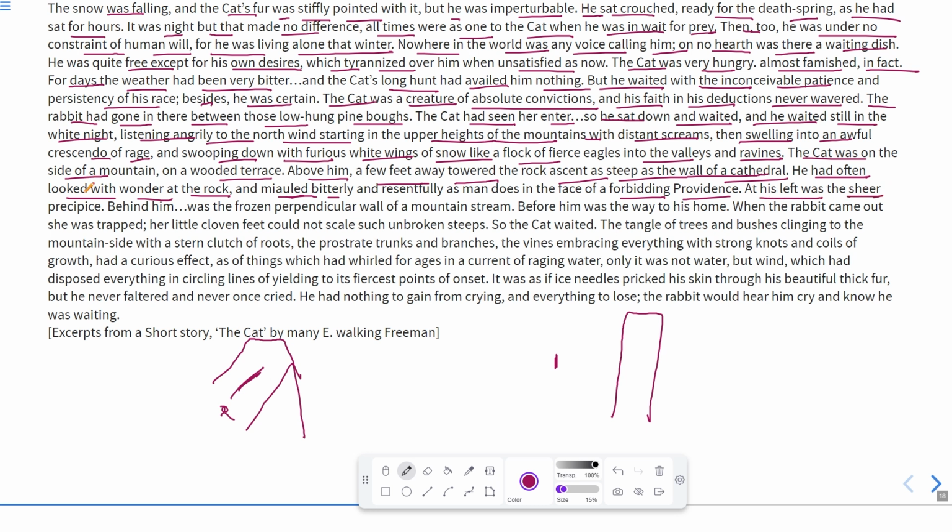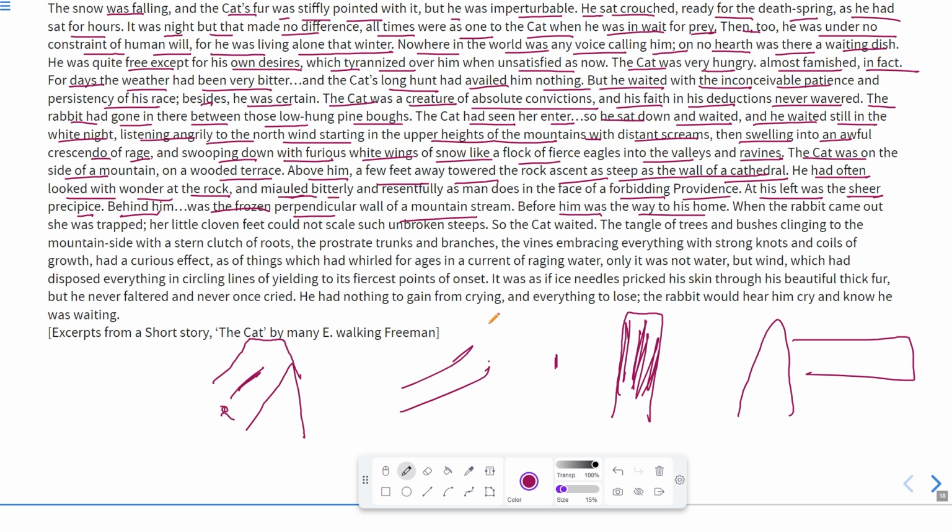At his left was the sheer precipice. Behind that particular cat was the frozen perpendicular wall of a mountain stream, as you can see. It means there was a mountain and a stream was running from it. Because of the cold or because of the snow falling, it was frozen. Okay, so it was just like a waterfall that has been frozen. Okay, so before him was the way to his home. It means in front of him there was a way that leads him home.